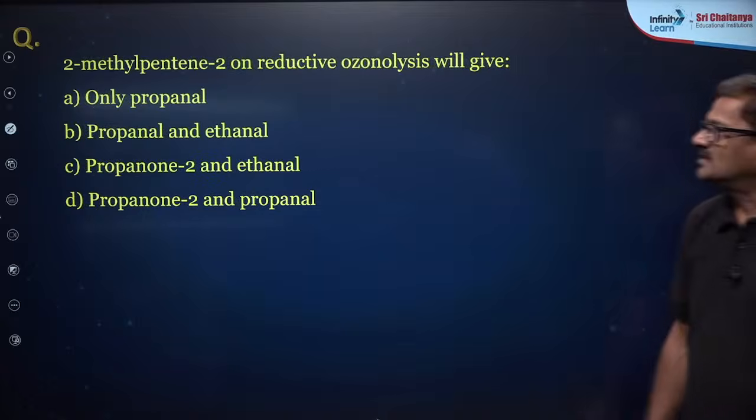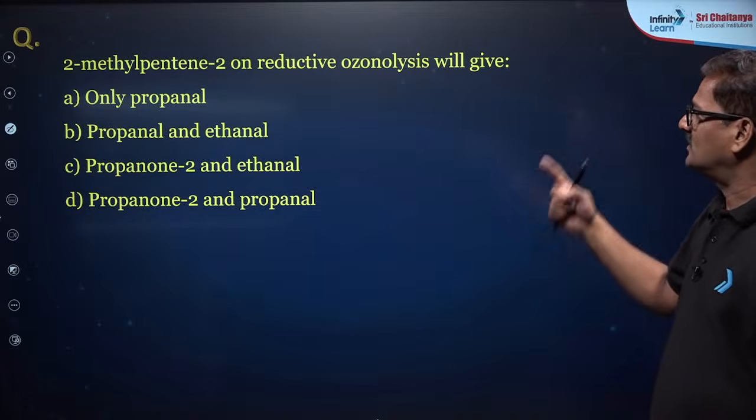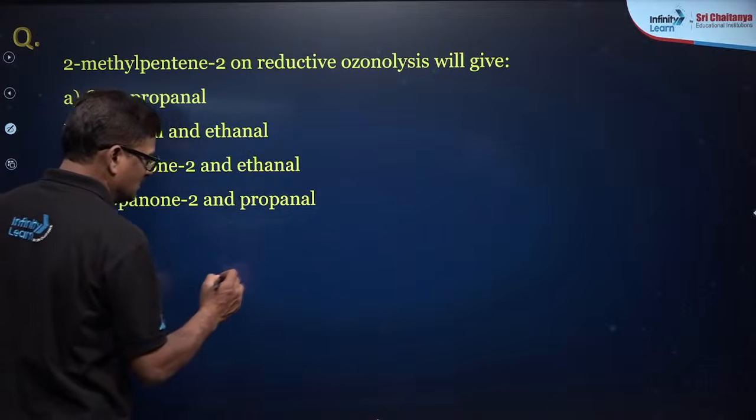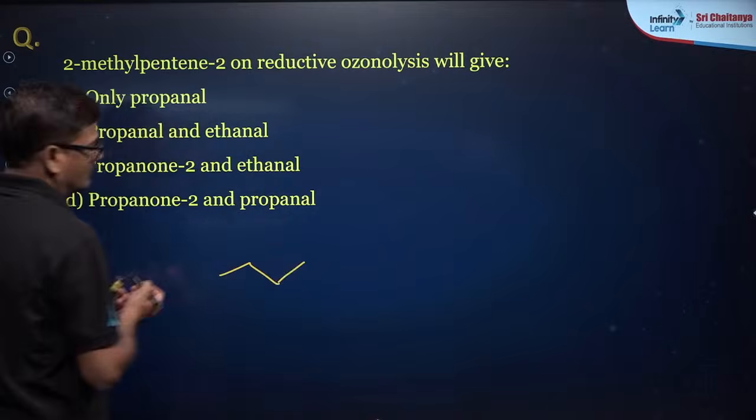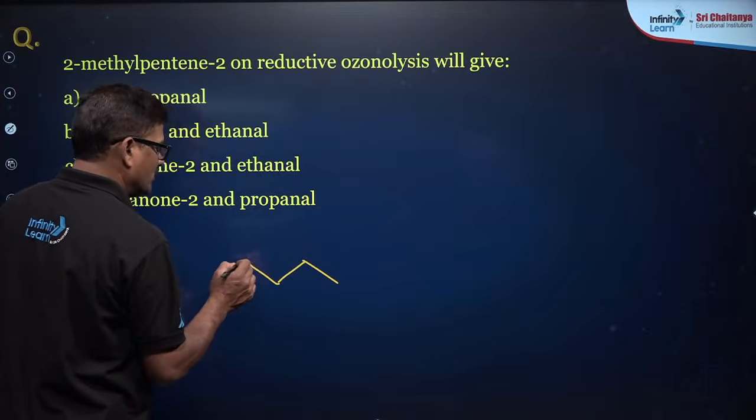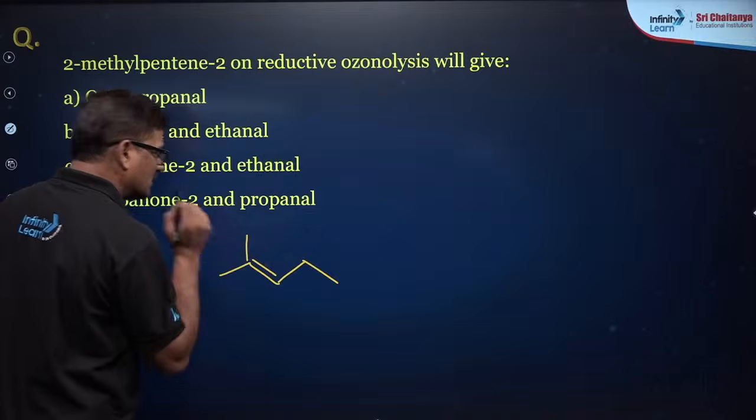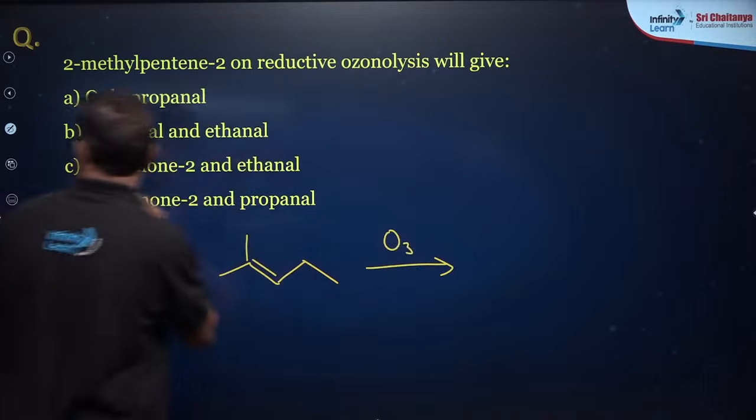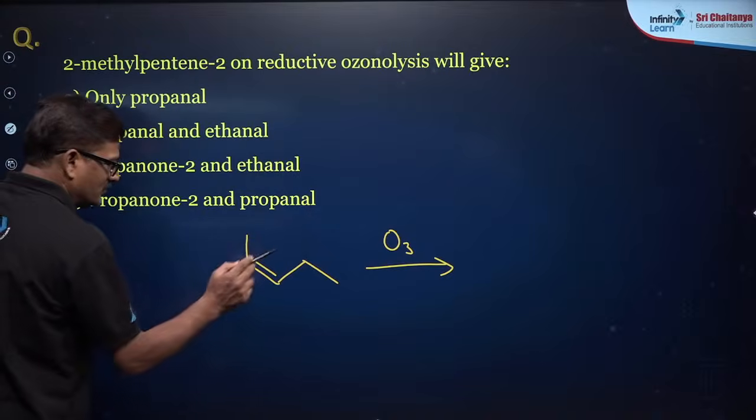And one more: 2-methylpentene on reductive ozonolysis. Numbering the carbons 1, 2, 3, 4, 5, it is pent-2-ene with a 2-methyl group. So it is ozonolysis, and I want to break it here.